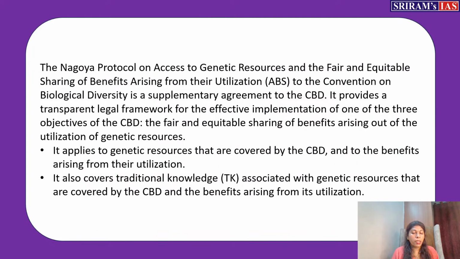Either in the diagrammatic format or in a sentence format you can write. Then come to the Nagoya protocol. So what is the Nagoya protocol about? This Nagoya protocol is mainly talking about access to genetic resources and the fair and equitable sharing of benefits arising from their utilization. This we call ABS, access and benefit sharing. In short form, we can say access and benefit sharing. That is why this is called ABS.